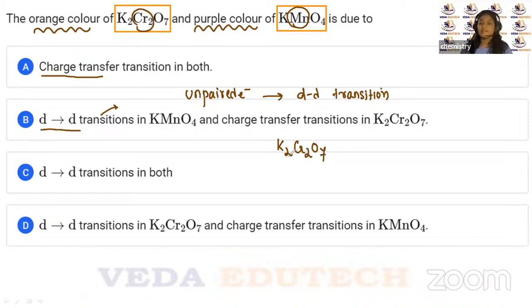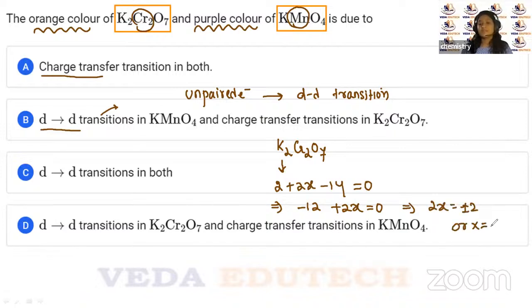So for K2Cr2O7, we have potassium as 2. This is 2x minus 14 is equal to 0, which implies 2x equals 12, or x equals plus 6, right? So in case of chromium, it is plus 6.